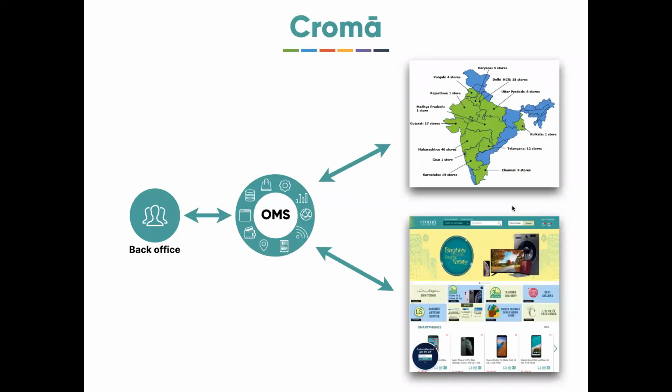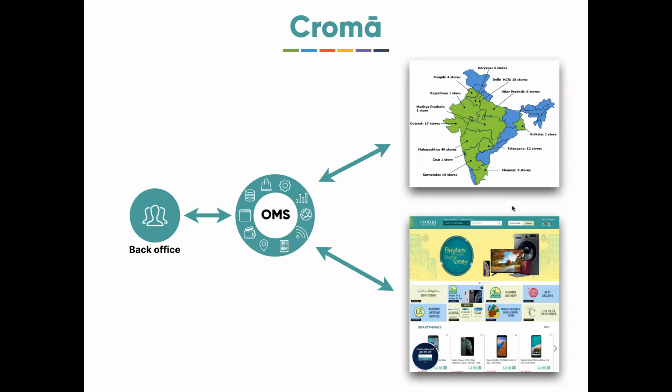Let me start with the problem statement. What was the problem that we actually solved? As you might know, Croma is one of the leading retail chains in India. They already have close to 130 plus stores across India, as well as their own website. And they have a system called the order management system, their own in-house tool, which is the workhorse for their entire operations across stores, across their website, everything.